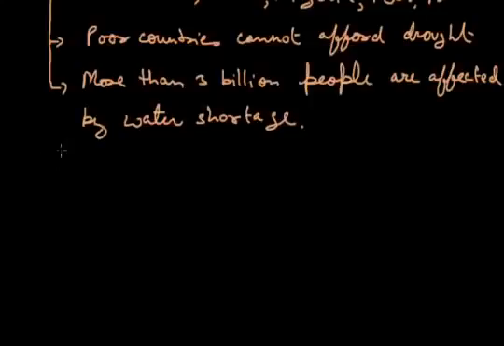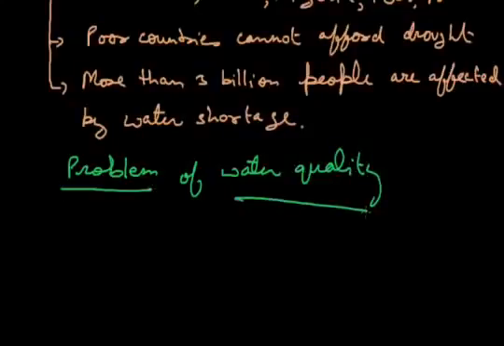The next problem is a very major problem of water quality. If we have a lot of water but the water is not of good quality, then also we are facing the problem of water scarcity. For example, in the flood regions, people are totally surrounded by flood water, but even then those people are facing the problem of water quality, water scarcity.